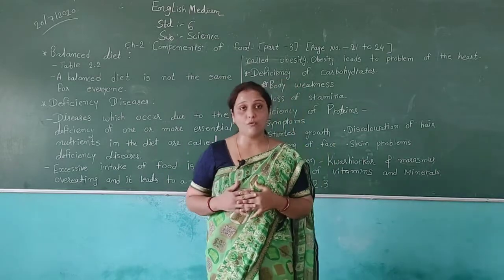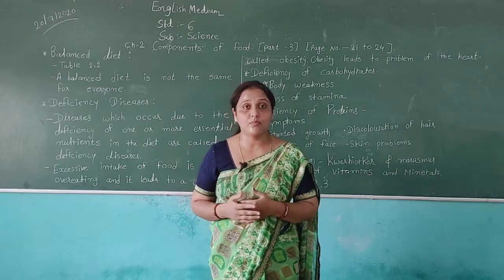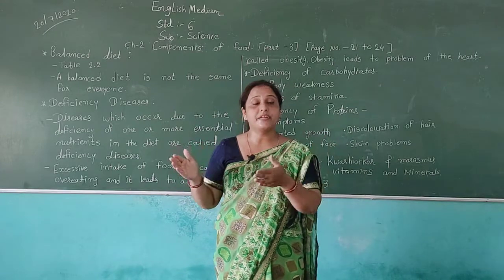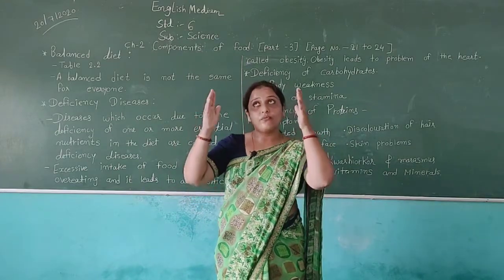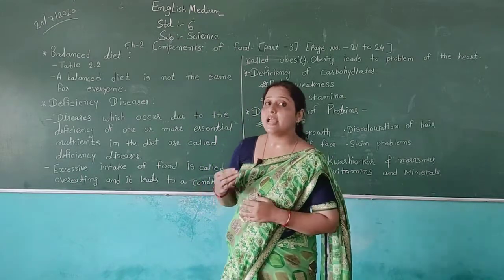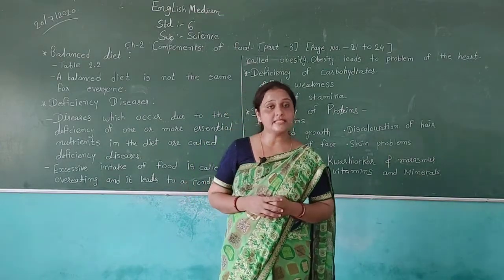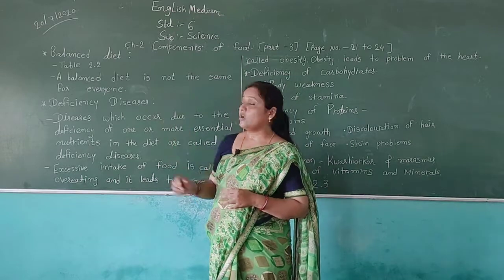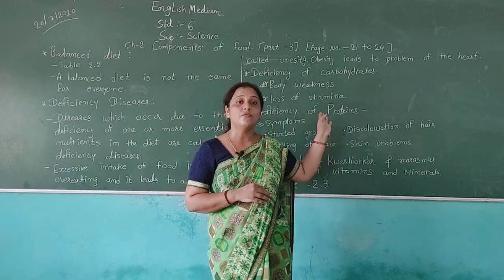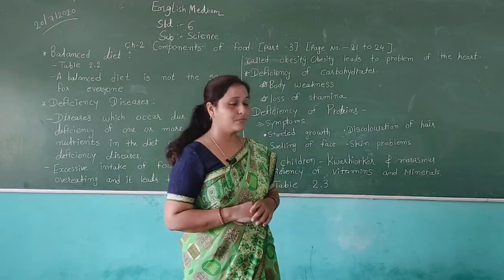We have seven types of components: vitamins, minerals, carbohydrates, proteins, fats, water, and fiber. All those nutrients have different work, and we need different nutrients in our body to do many types of activities and live our life easily and healthily. So always eat healthy food. Then after, we also discussed the balanced diet and what types of diseases can occur in our body because of the deficiency of these nutrients.